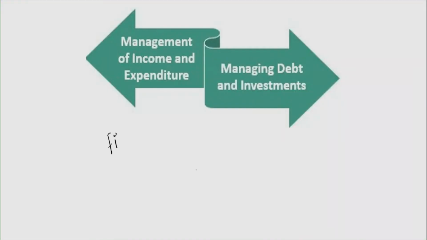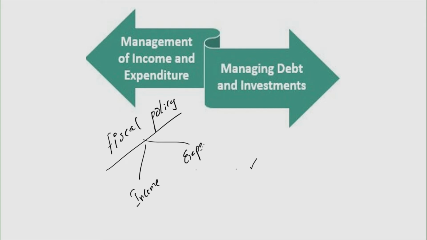So now let's go back and discuss what exactly fiscal policy is. Simply speaking, fiscal policy is the policy that deals with the income and expenditure of the government. What is the major source of income to the government? Taxation. That's the basic reason that whenever it comes to fiscal policy, people refer to these two terms: taxation and expenditure.